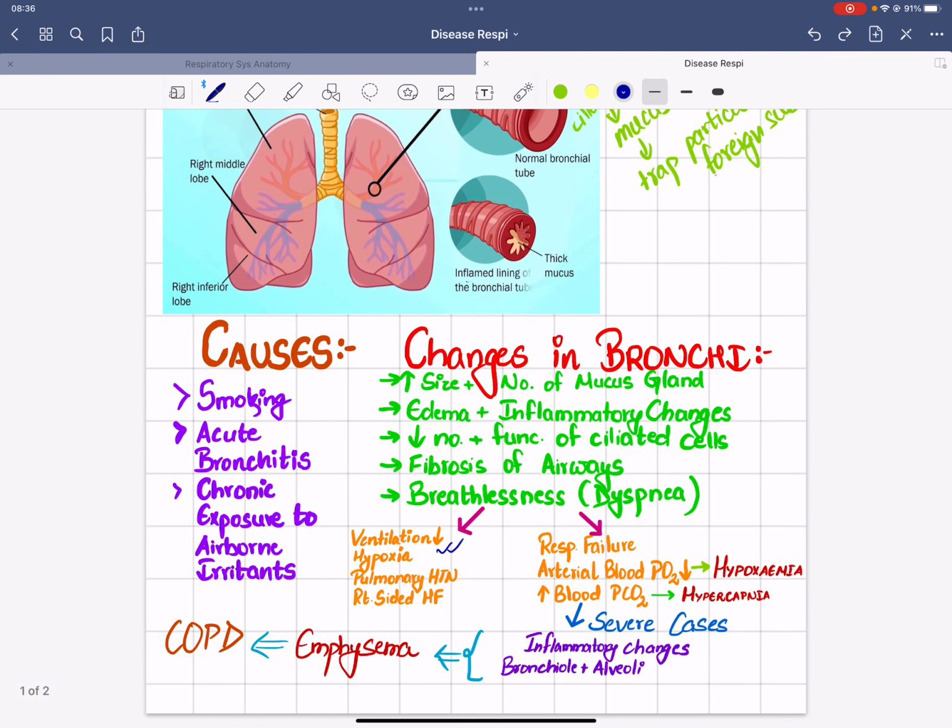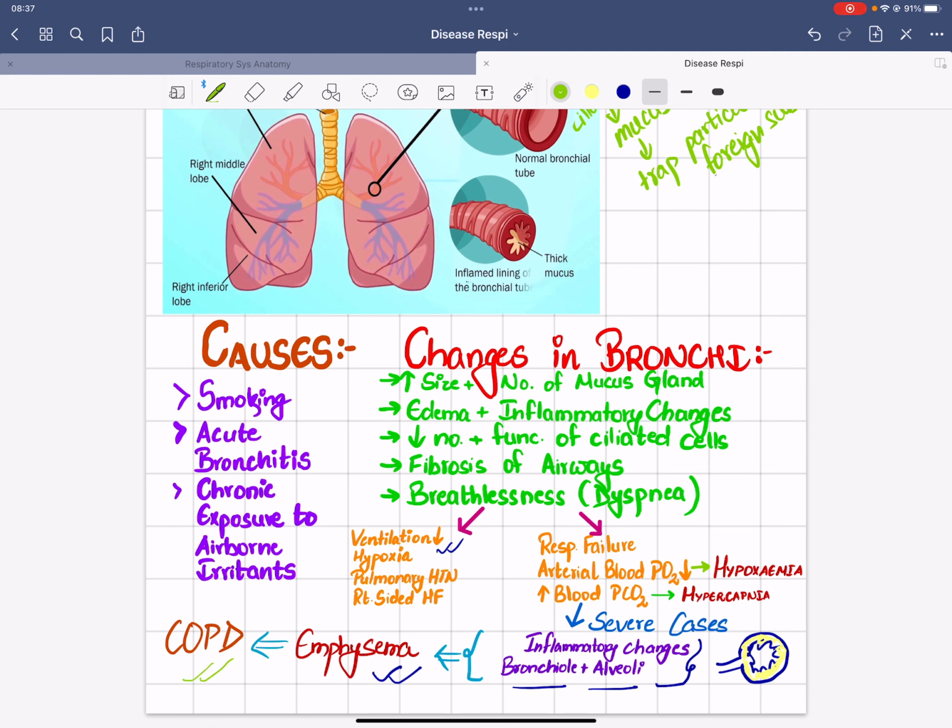Because of this, in severe cases, we have seen that the inflammatory changes further spread into the bronchioles and the alveoli, resulting in emphysema. So when the inflammation spreads into the alveoli and they also become inflamed, this condition is known as emphysema. Finally, it results in COPD, that is, chronic obstructive pulmonary disease,